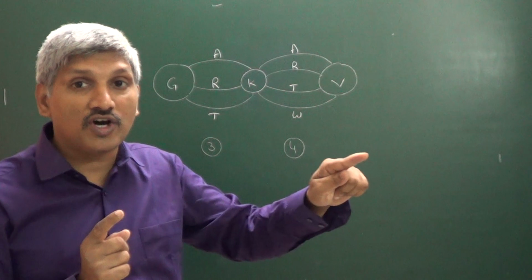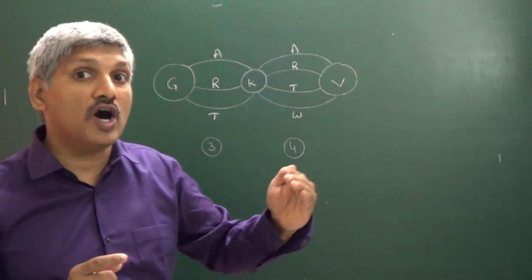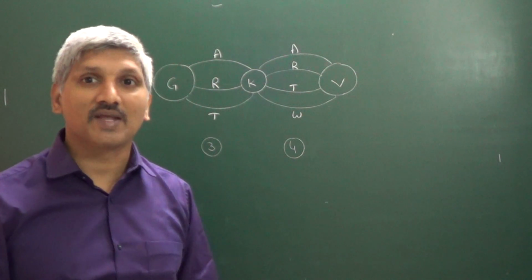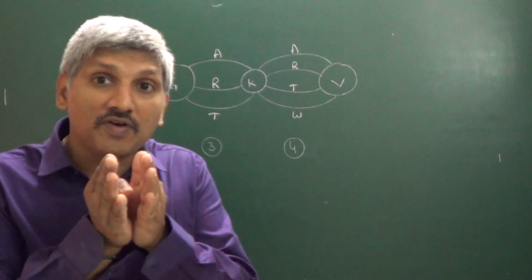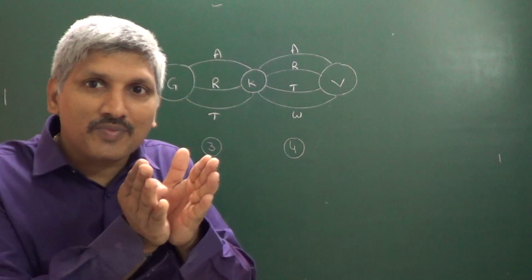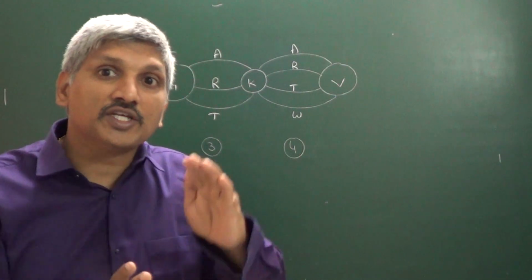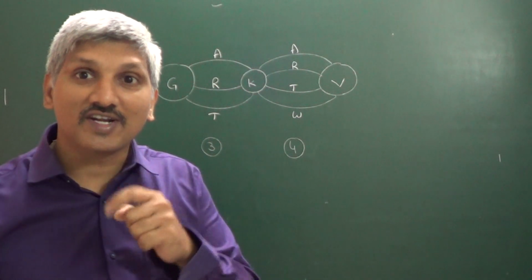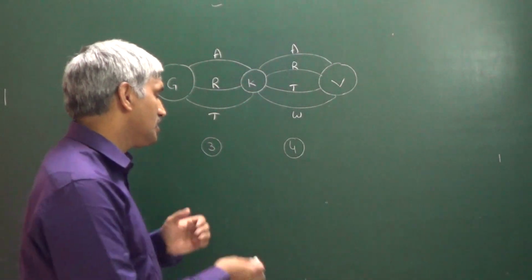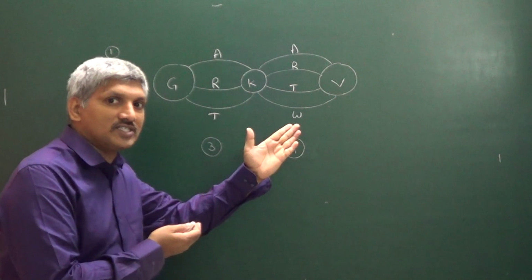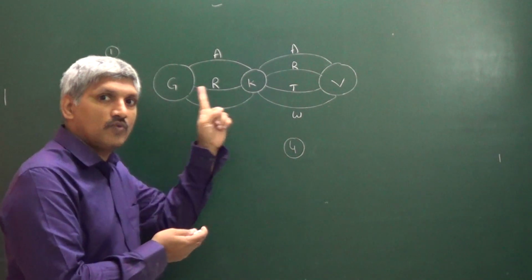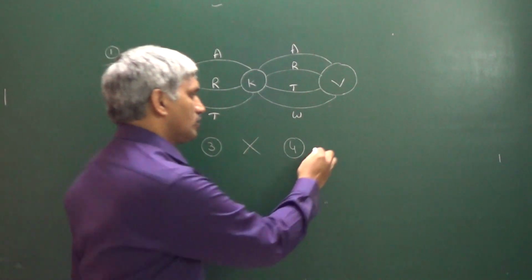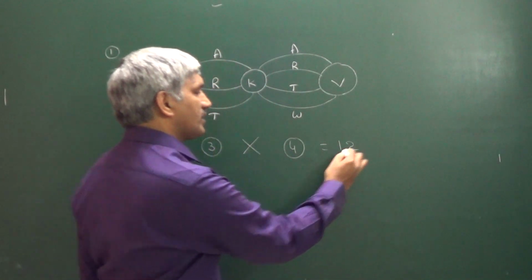Till the completion of our process, we have to go on multiplication. That is the fundamental principle of multiplication. The number of different ways we can travel from Guwahati to Visakhapatnam is 3 into 4, that is 12 different ways.